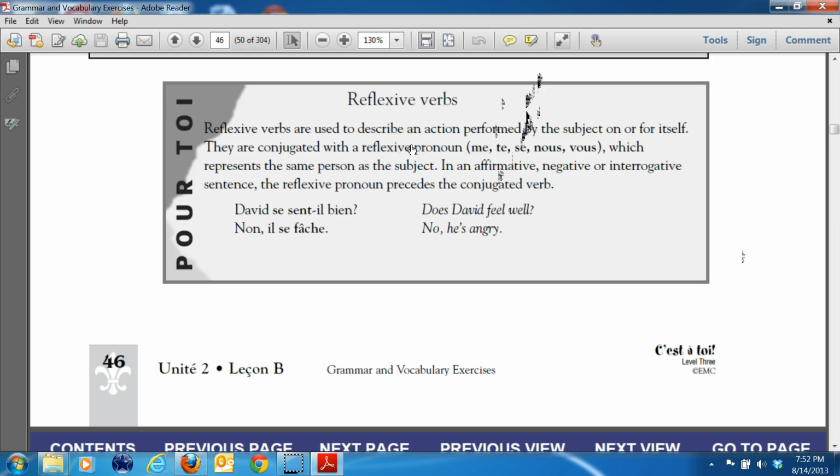In an affirmative or negative or interrogative sentence, the reflexive precedes the conjugated verb. Okay? So here you have David, and then here you have your reflexive pronoun, and then you have your reflexive verb. Now, in this case, this is a question, so if you do inversion, you just hyphenate with the subject. Okay? And here, this is a regular type of sentence, il se fâche, so you have subject, and the reflexive pronoun goes right in front of the verb.